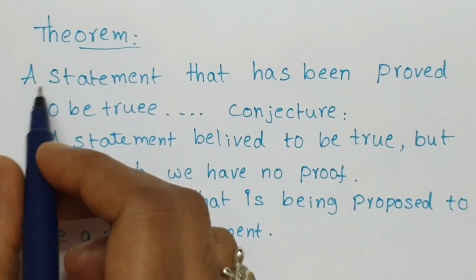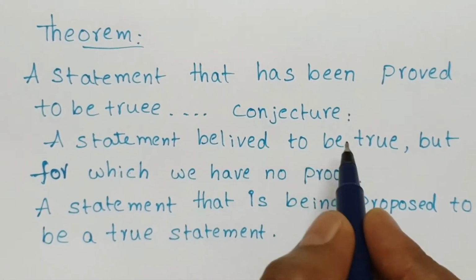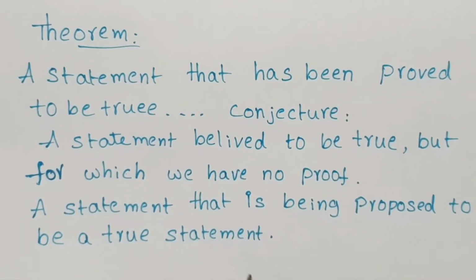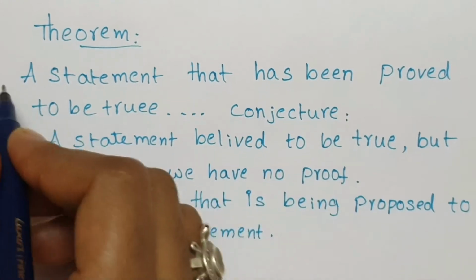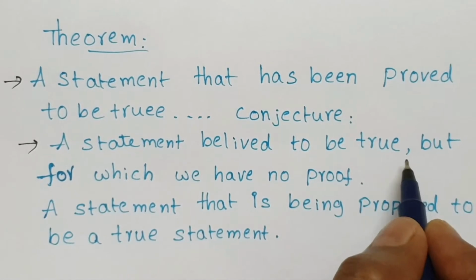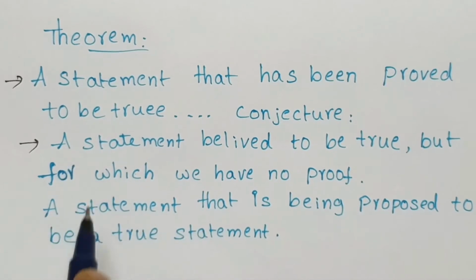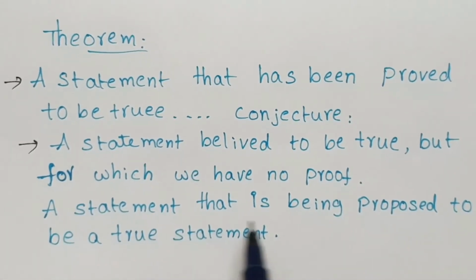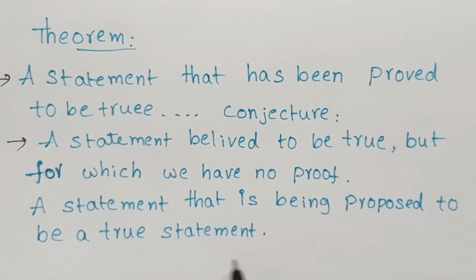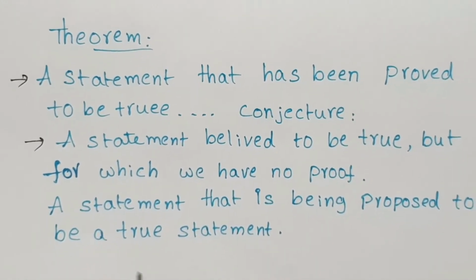Next, theorem. Theorem means a statement that has been proved to be true, or a conjecture. Conjecture means statements which are neither proved nor disproved. Another one, a statement believed to be true but for which we have no proof. Next one, a statement that is being proposed to be a true statement. For example, one of the theorems is the Pythagorean theorem.